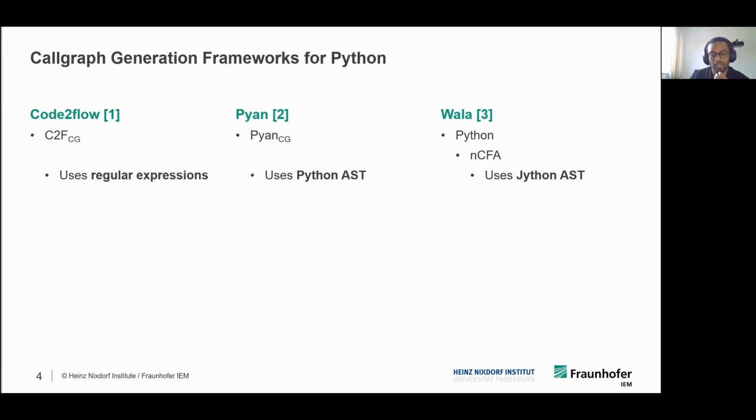To write a meaningful client analysis, the writer needs to understand the limitations of this static call graph. To map this landscape and also achieve our goal to help analysis writers, we have implemented a call graph evaluation framework, which we call eval-cg. Let's now look into the working of this framework, and let's assume that there is a Python input given to it. I will talk about the inputs in the following slides.